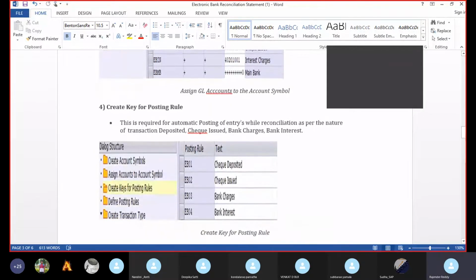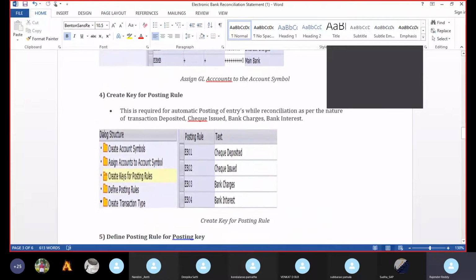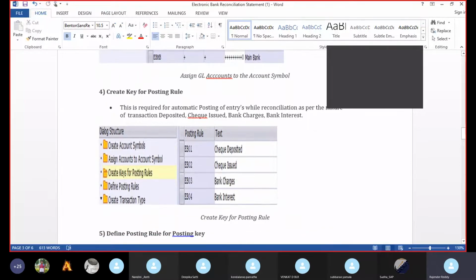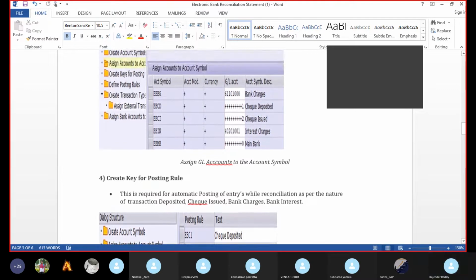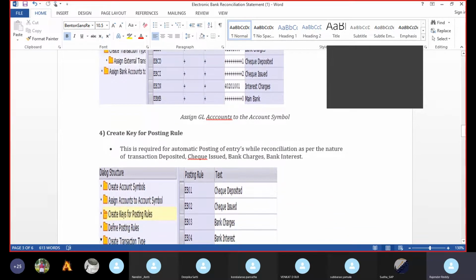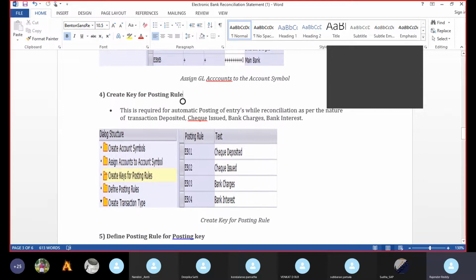Next, the step is create key for posting rule. Then we have to give the posting rules. What are the posting rules? Check deposited, check issued, bank charges, bank interest. These are the posting rules. Then we click on the create posting rules button, and here also we have to give our own number for the posting rule, like ABC or BCD, FZ, anything we can give, and the text.